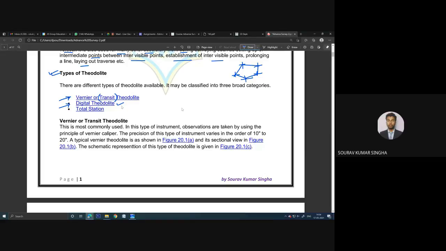Now, digital theodolite, these two theodolites we have in our college. We have this vernier theodolite as well as this digital theodolite. As by the name, you can know that in the digital theodolite, the data is shown using a digital screen, and in the vernier theodolite you need to see with your eyes and take the reading. Okay, so these are the two differences. Other things are similar, like accuracy is nearly the same, but I think in the digital theodolite more accuracy is there, but in the vernier theodolite it is 20 seconds.